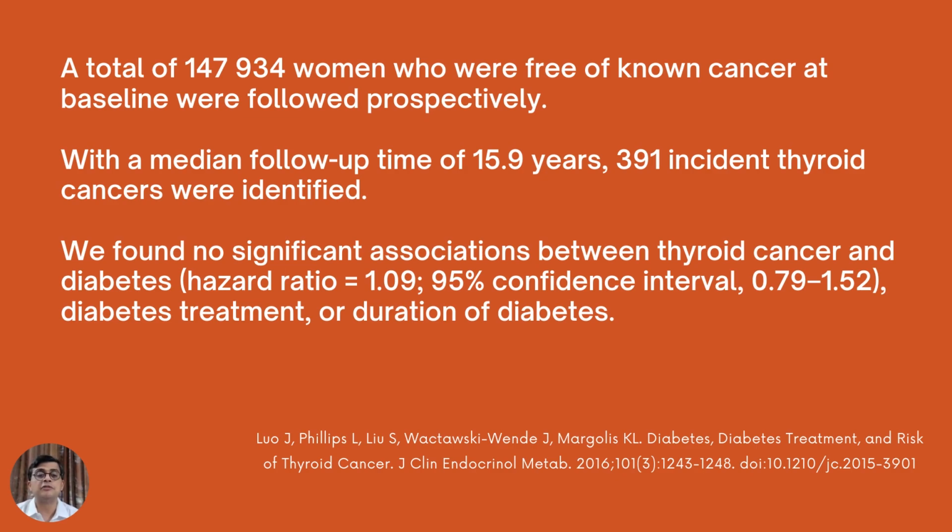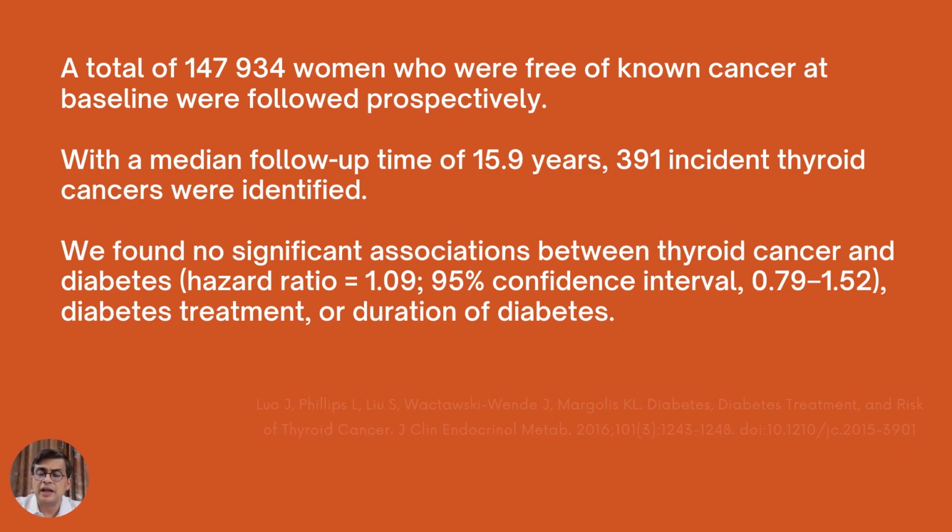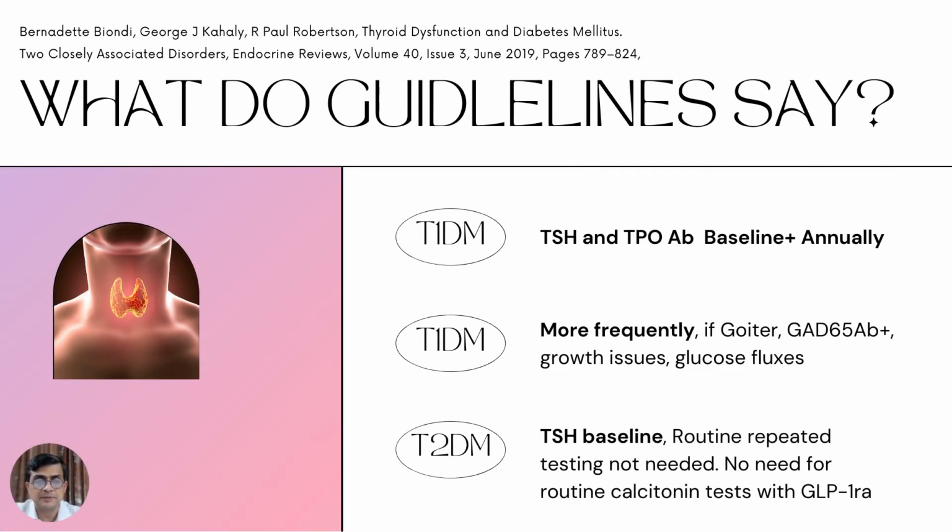147,934 women who were free of known cancer at baseline were studied prospectively with a median follow-up of 15.9 years. They found 391 incident thyroid cancers. And interestingly, the authors found no significant association between thyroid cancer and diabetes. The hazard ratio was 1.09, so right at 1. And also, there was no association between thyroid cancer and diabetes treatment or thyroid cancer and duration of diabetes. So that probably lays to rest all these theories that thyroid cancer is associated with diabetes.